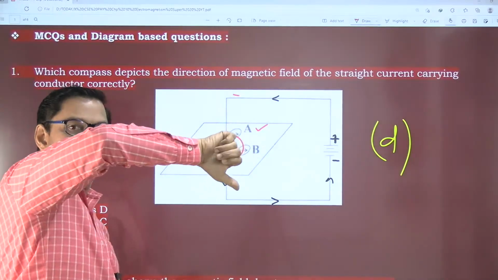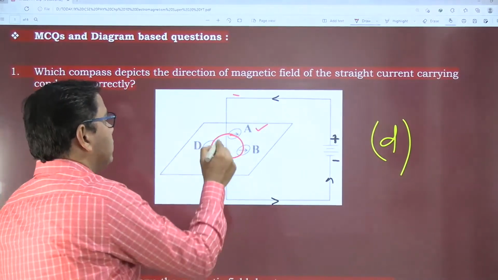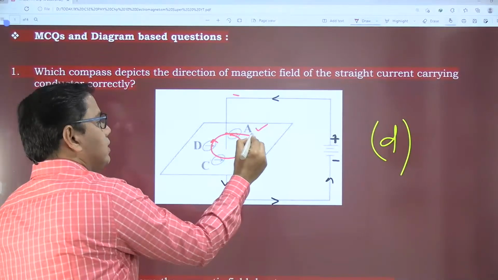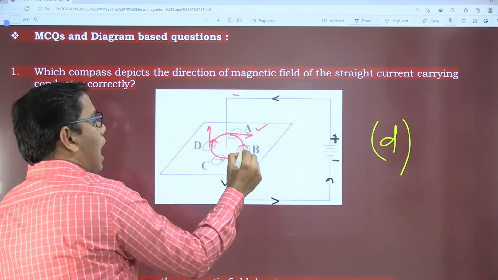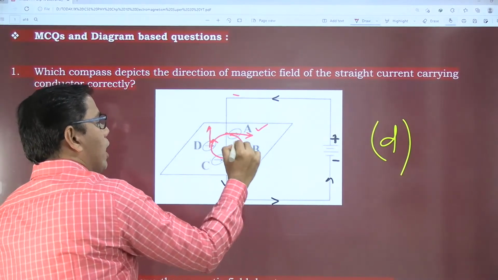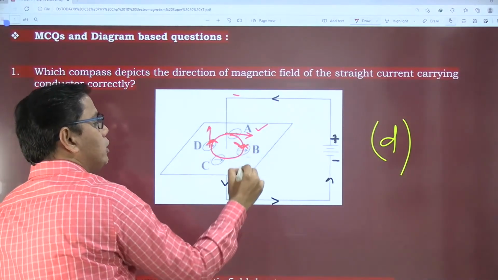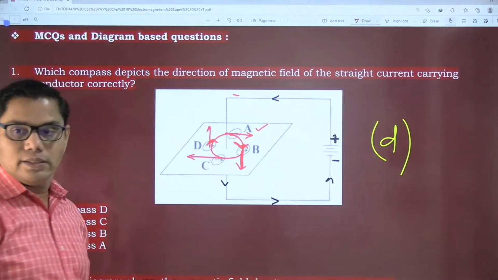Look at my curled fingers. This is the direction at point A, this is the tangent. At point D, this is the tangent. At point B, sorry, this arrow should come here. So at B it should be this direction, and at C it should be this direction.